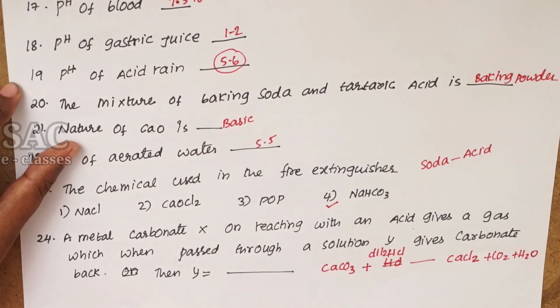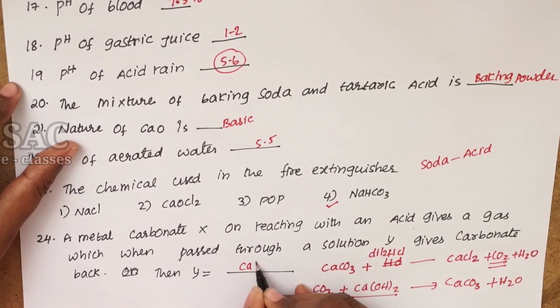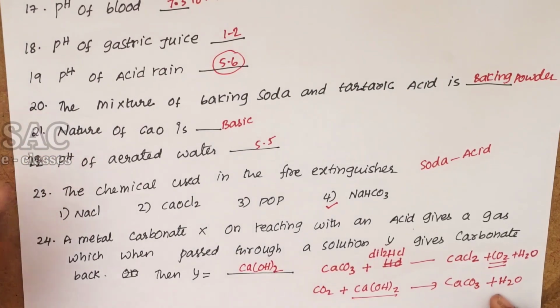And this CO2, when passed through some solution, gives the carbonate back. CO2 reacting with the slaked lime gives CaCO3, which is the X, and some water. So compound Y is slaked lime, Ca(OH)2. Let's move to the next one.